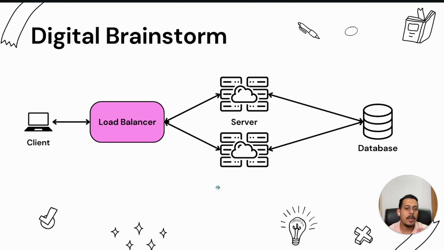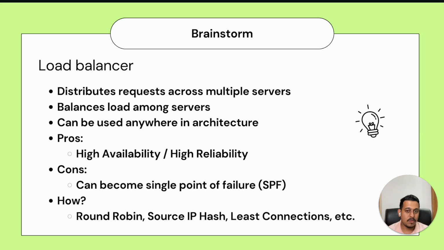Now in this system, temporarily for a moment, the second server got a lot of load, which is fine. But did the system fail? No. The client was still able to communicate with the database and got all the information. That's the pro of using a load balancer: the system is highly available. It is available all the time. It will rarely crash, and therefore it also becomes highly reliable.